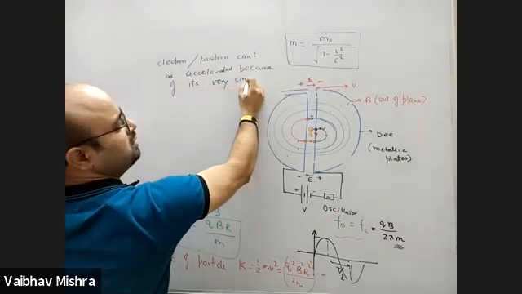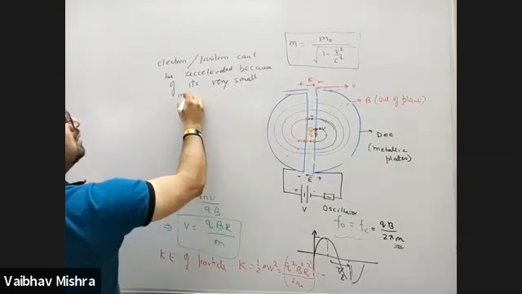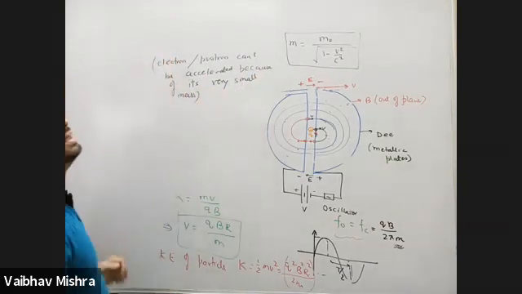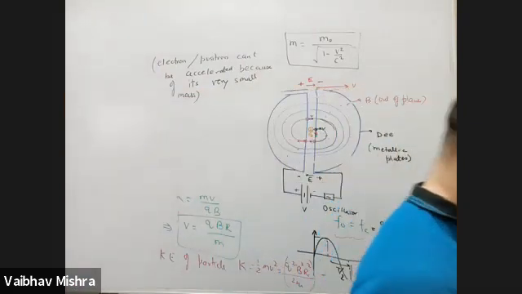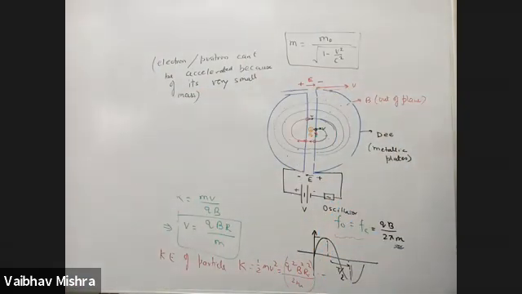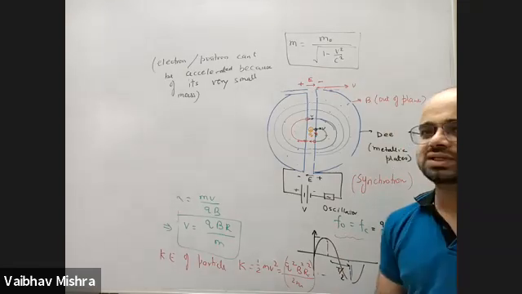Because of its very small mass, since mass is very less, velocity will be acquired very soon to the relativistic speeds, and then the frequency will not match. Right? This may happen in the positive charge particle also, and in the positive charge particle cases where the size is very big, then we keep a mechanism so that we can adjust synchronously the frequency of oscillator.